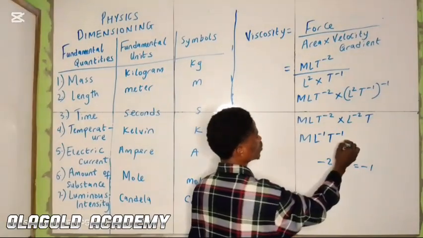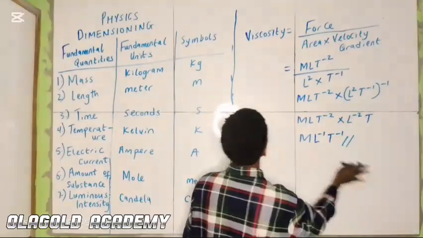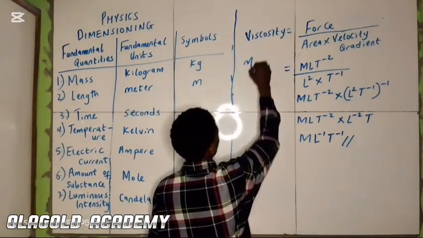So this becomes the dimension for viscosity, which is eta: ML^-1 T^-1.